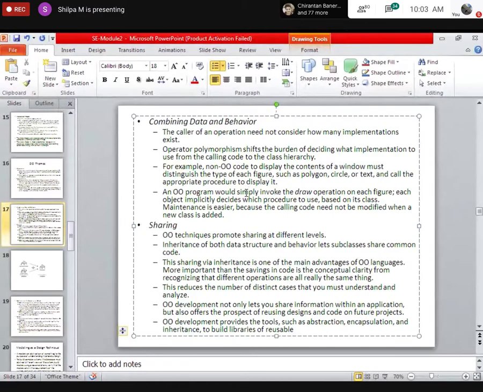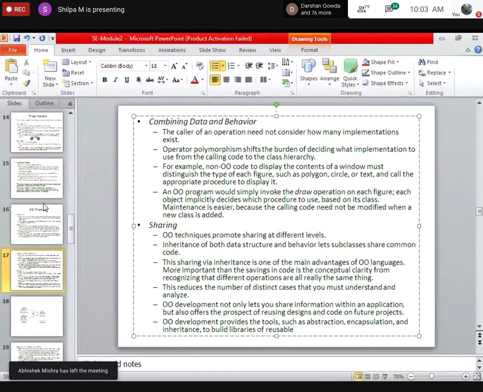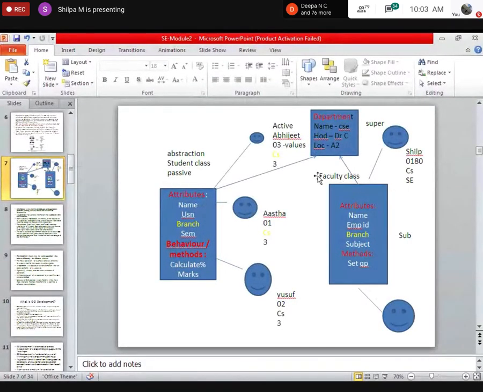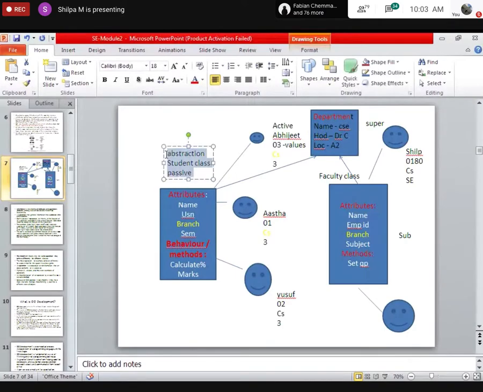The next thing what you have is sharing. Now, sharing is provided through inheritance. I hope I told you about inheritance, right? In the example that I gave in the figure. See, if I say student class and faculty class, this is the student class here, and this is the faculty class.